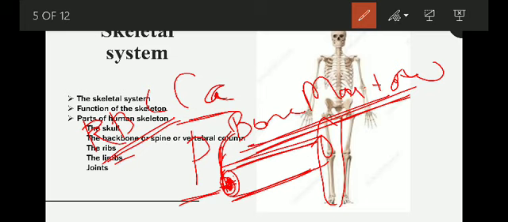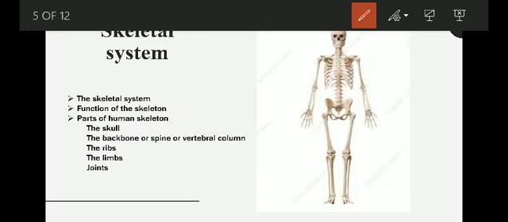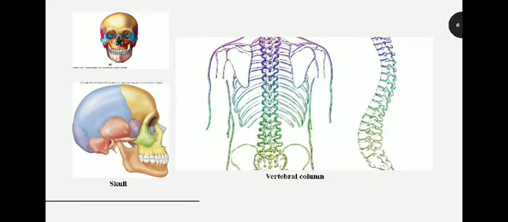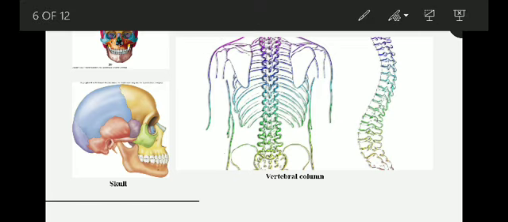Now we will see the parts of the human skeleton. In the skull, we will study what its function is and what it is made up of.